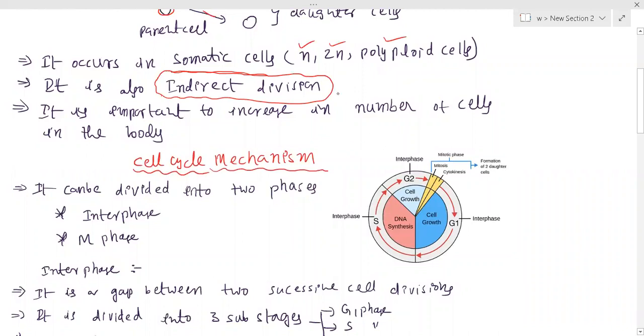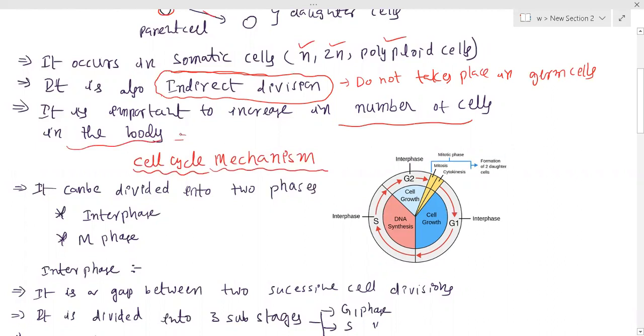It does not take place in germ cells. Okay, so that is a major reason, and it is very important to increase the number of cells in our body.